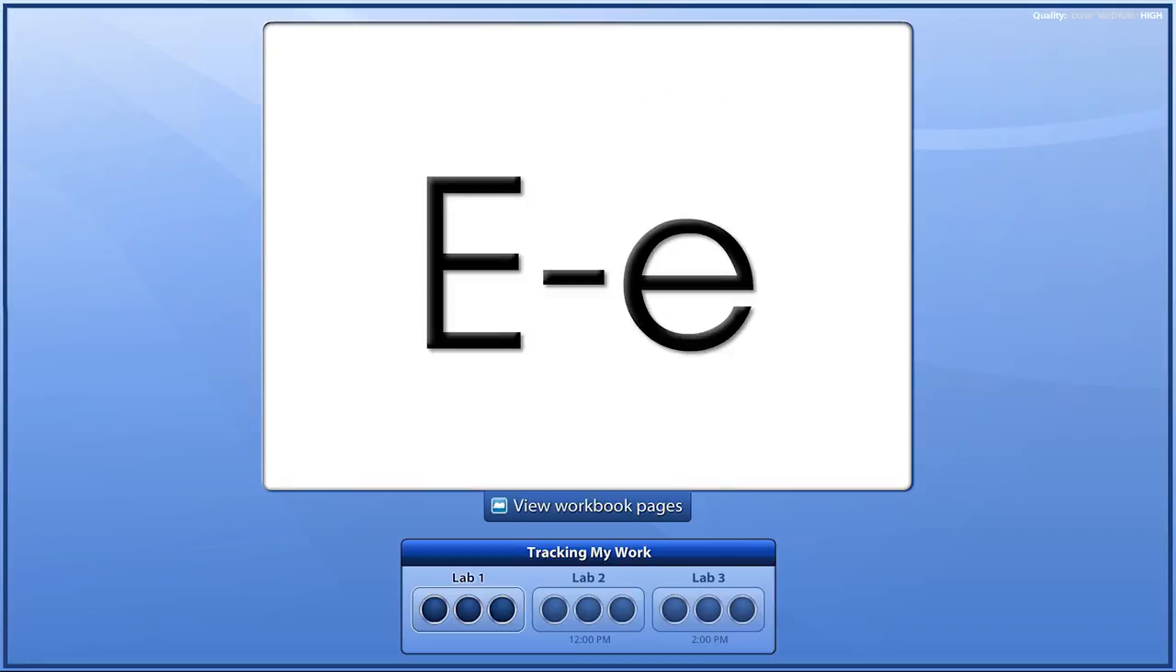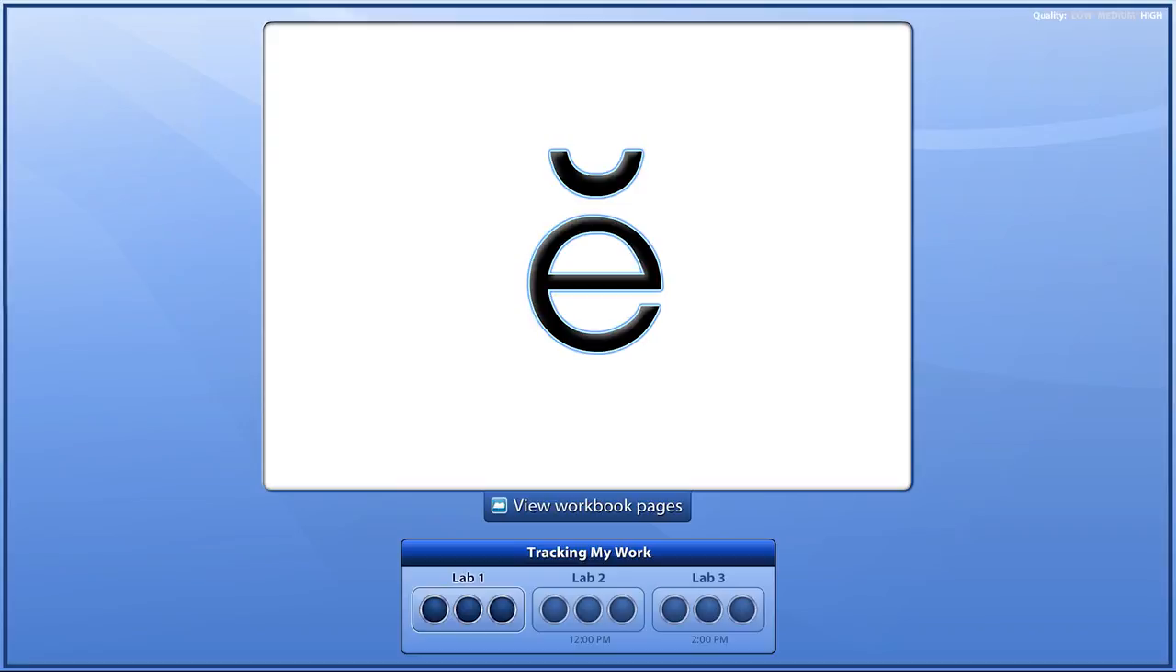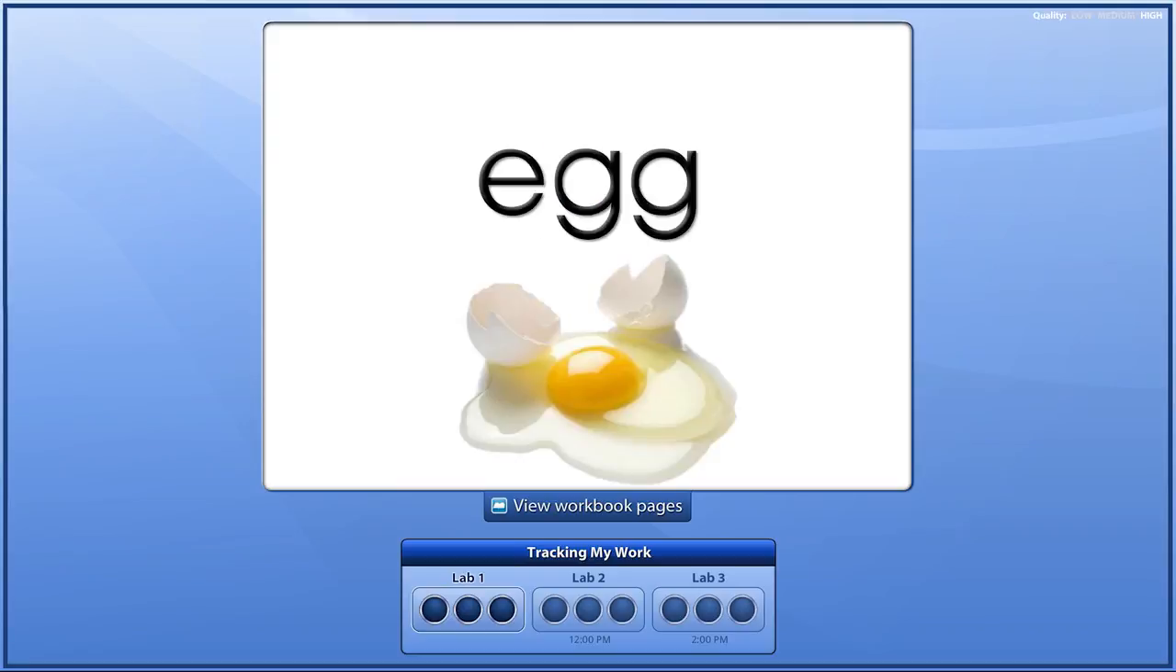Now, please go to square number 4. You see the capital and lowercase e. E makes this sound. Listen very carefully. E. Like in, look at the first word picture. Egg. Say eh. Say it again. Eh.